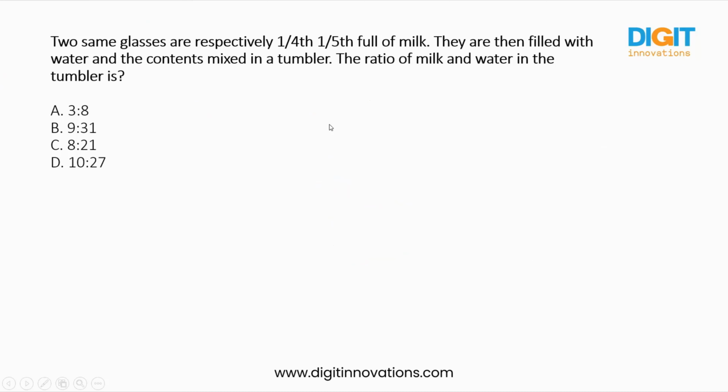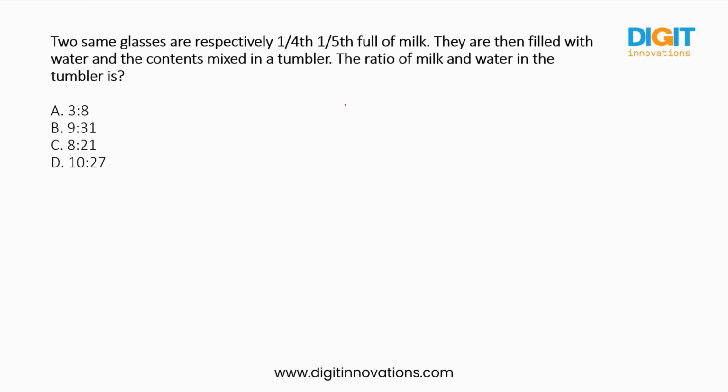So two same glasses are respectively 1/4 and 1/5 full of milk. They are then filled with water and the contents mixed in a tumbler. The ratio of milk and water in the tumbler is? So there are two glasses which contain both milk and water. In the first glass, 1/4 is milk, and in the second glass, 1/5 is milk. So the water is mixed together. And what is the ratio of milk and water in the tumbler? They're asking if they mix together, what is the ratio of milk and water?